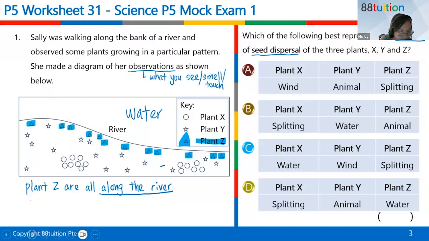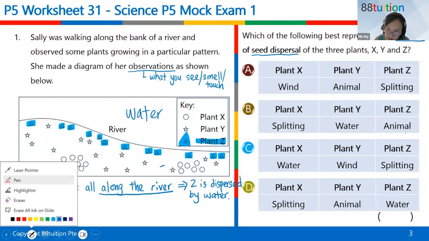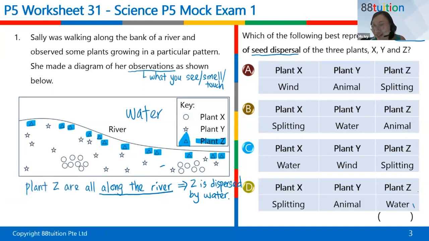Okay, along the river. Now, because of that, like what Josiah said, therefore you know that Z is dispersed by water. But if I ask you what is the observation, you cannot tell me straight away Z is dispersed by water. The observation from the data, the data from the picture, is that it is all along the river. So this is how you write. So Z is along the river, therefore I will choose, then the answer is only one.